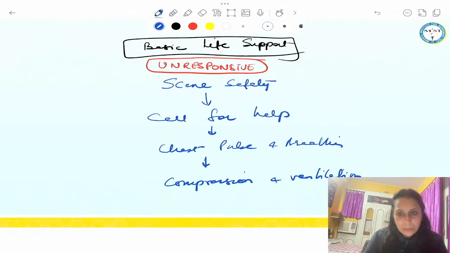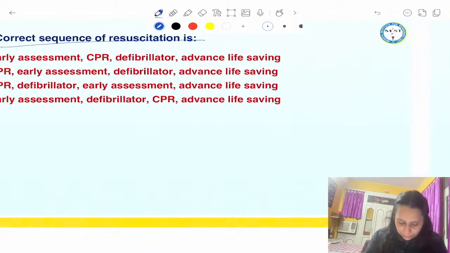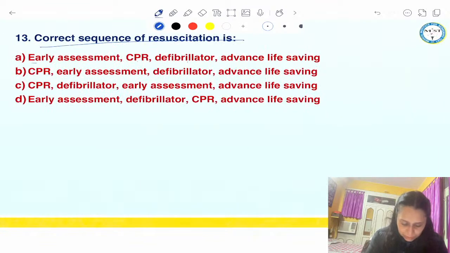Okay, so we start compression and ventilation. We do it till the automated external defibrillator comes. Once the AED comes, we manage according to the AED, and then we go for advanced ACLS support. So early assessment, CPR, defibrillation, advanced life saving. CPR, then assessment is incorrect. So this is the right option. 13A is the right option.